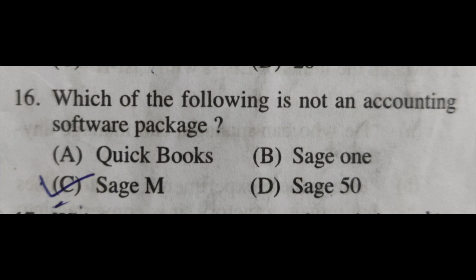Option A, QuickBooks. Option B, Sage 1. Option C, Sage M. Option D, Sage 50. So the right answer is option C, Sage M. Because QuickBooks, Sage 1, Sage 50 are accounting packages, let us know about Sage M.